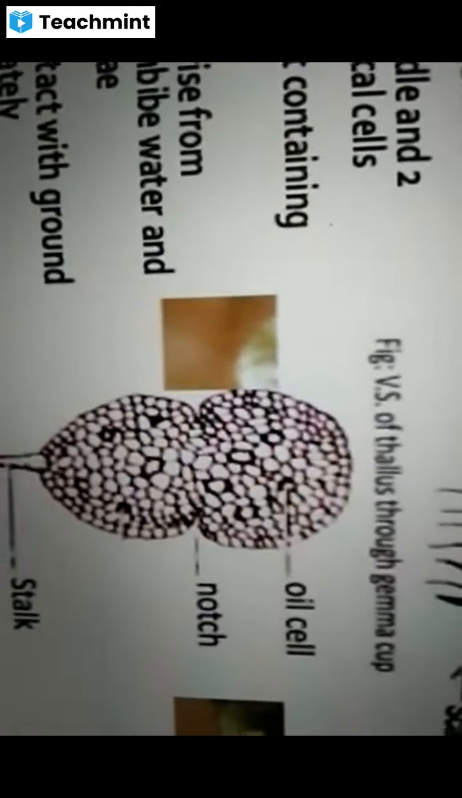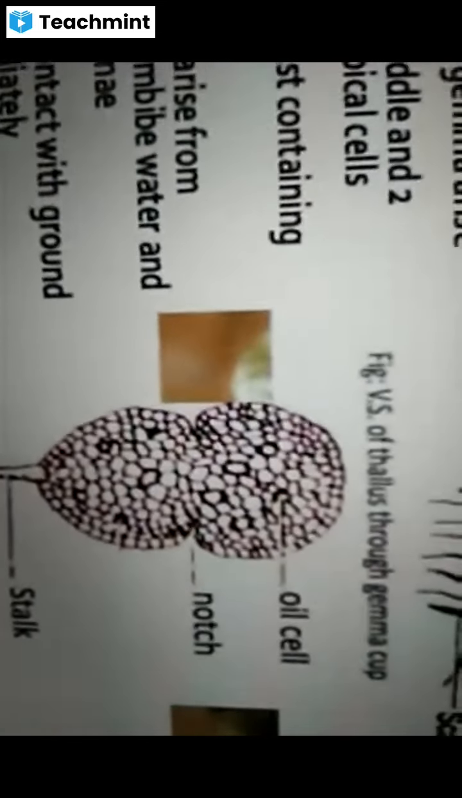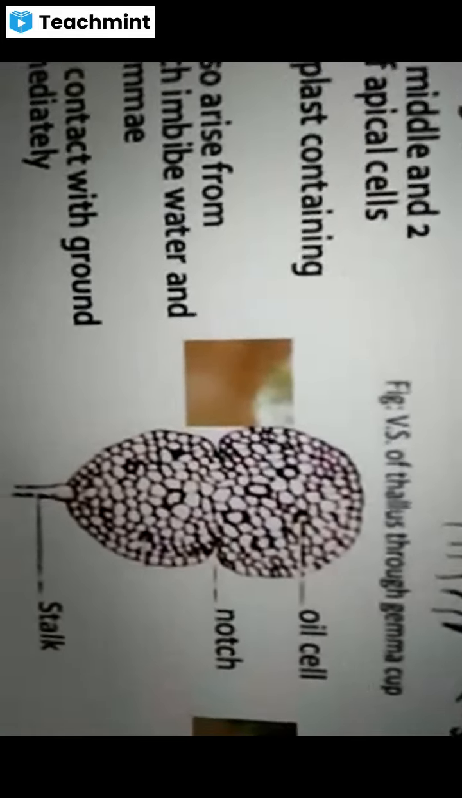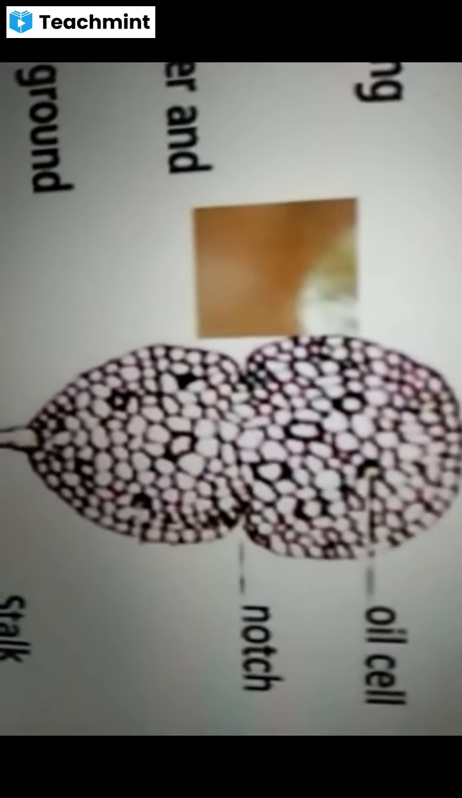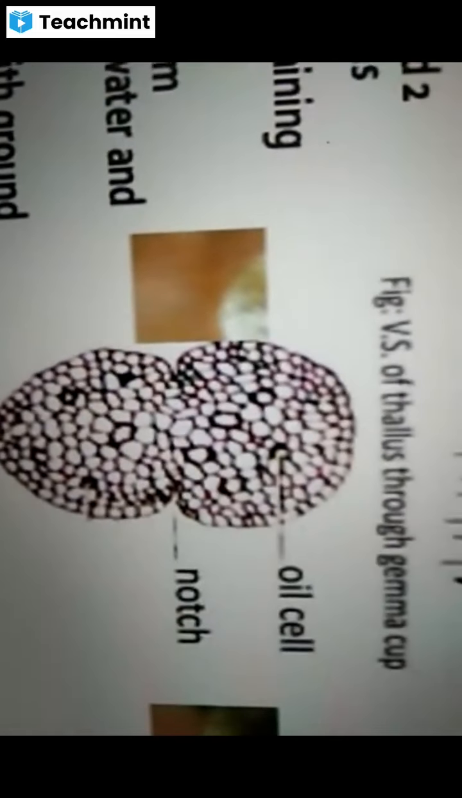And gemma contains chloroplasts. Some cells contain chloroplasts, and some other cells are peculiar. That means gemma contains two types of cells. Some are chloroplast-containing cells, and some other special cells are known to be rhizoidal cells. And here and there, you can observe thick cells. Some are thick rounded cells which are known to be mucilaginous cells.